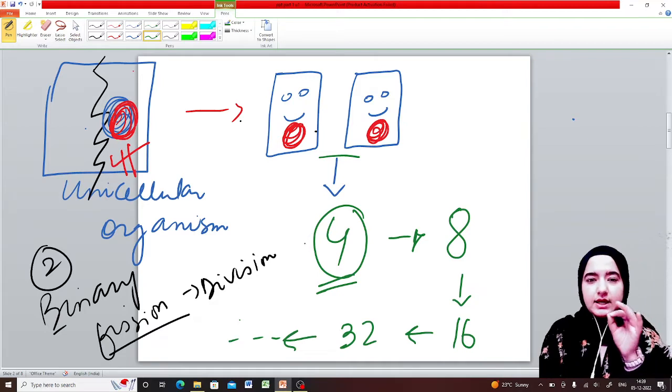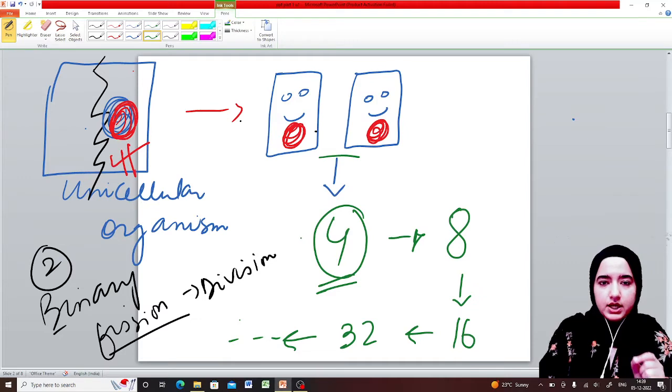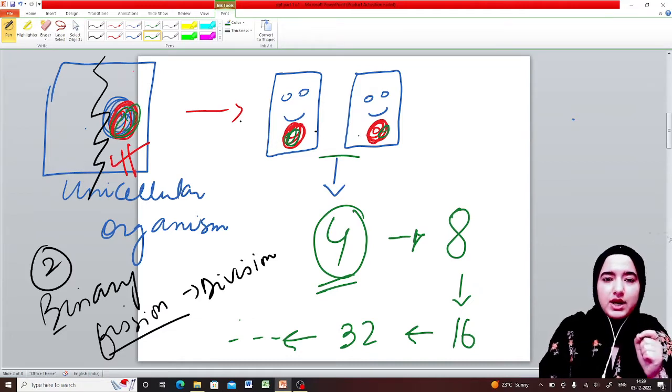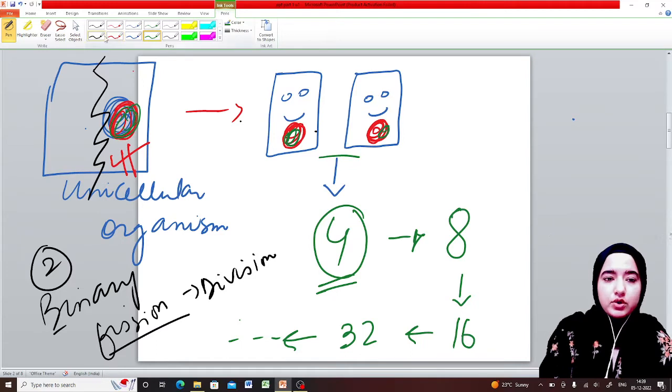So you can get a rough idea that what happens in unicellular organisms is that they are dividing, okay? That means their genetic material is getting passed into their progenies as it is. So no natural death is taking place inside them because they are transferring their genetic material to progeny as it is. That's why their progeny is known as clones.